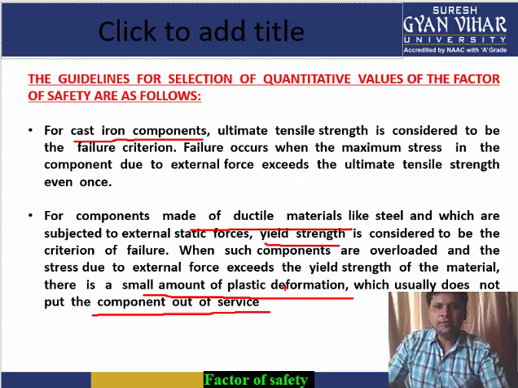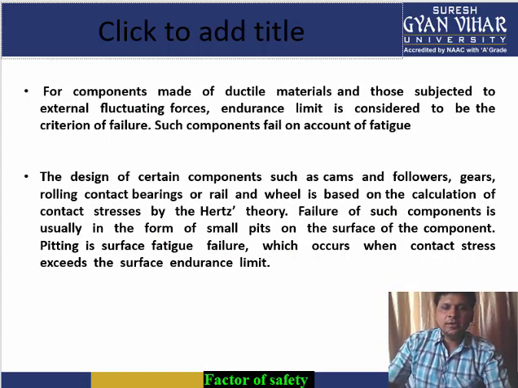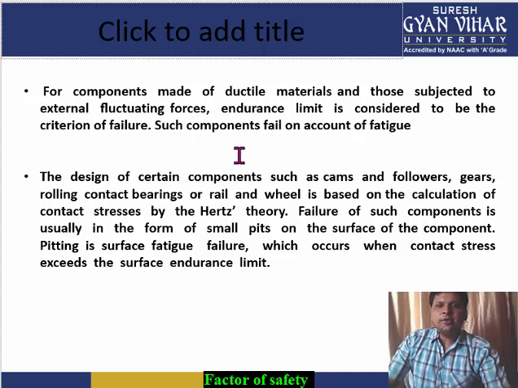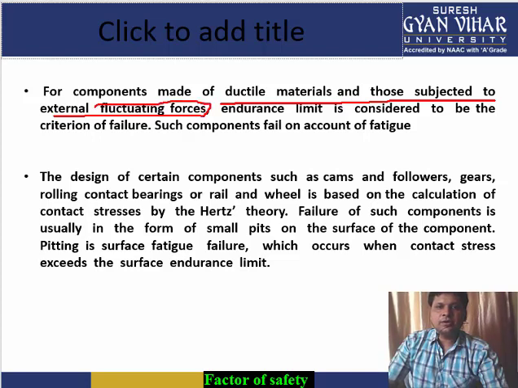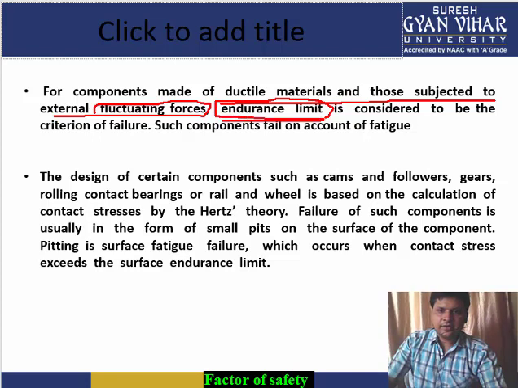All right, now moving to the next point. Third point, for components made of ductile material and subjected to fluctuating load, the failure criteria is the endurance limit. Endurance limit is the maximum limit beyond which the material will fail when the fluctuating load is acting on it. So in such cases, we consider endurance limit to be the failure criteria. Such components fail on account of fatigue.